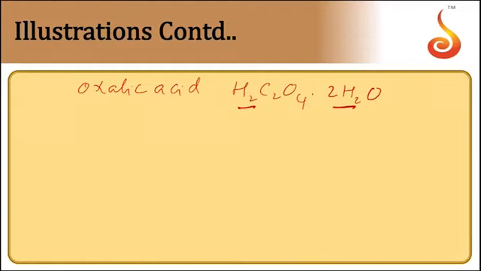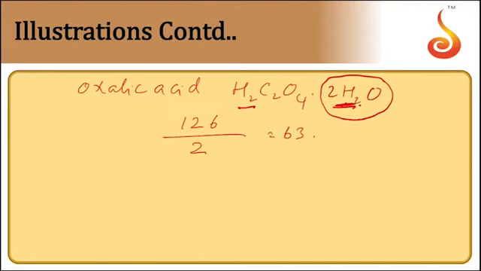But when a compound contains water of crystallization, we should not count hydrogens which are present in water of crystallization. So for oxalic acid, the equivalent mass will be equal to molecular mass 126 by 2 here, but not by 6. You should exclude hydrogen atoms which are present in water of crystallization, which comes to be 63 in the case of oxalic acid.